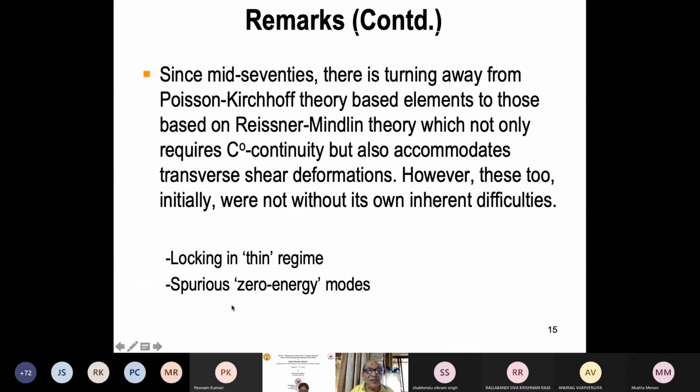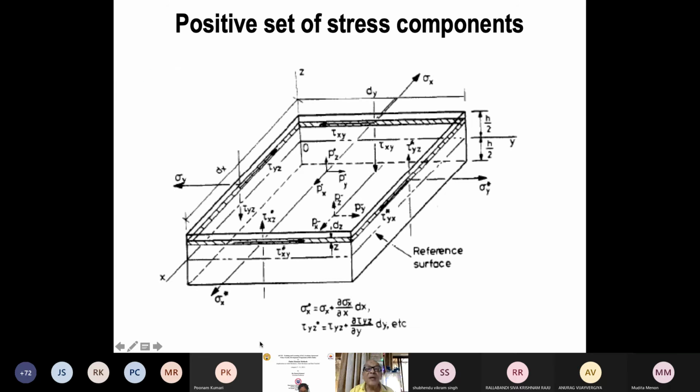And it also leads to another problem that is called zero energy. That means there is some deformation without energy, extra rigid body modes. It gives you extra rigid body modes. So the plate will deform without consuming any energy. So it is called zero energy mode. Spurious, just like spurious drugs, spurious zero energy modes. So these are the two issues that have to be fought after this. But anyway, these have been done very successfully. So people are now happy with this.